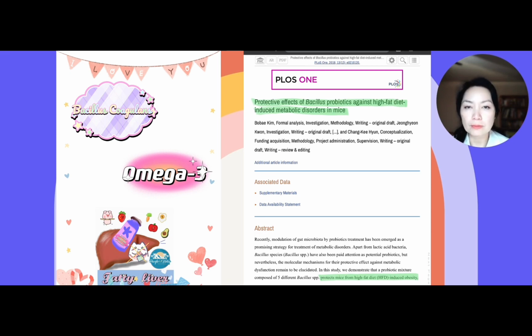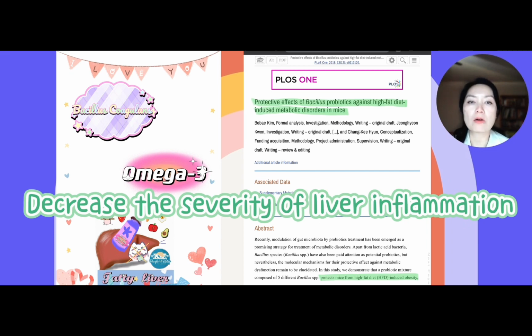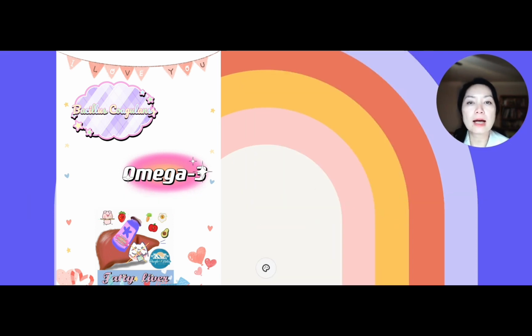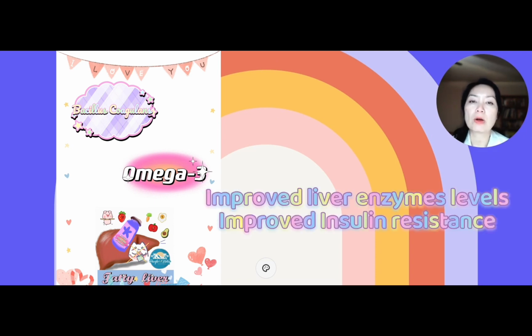A study on rats found that Bacillus coagulans supplementation improved gut microbiome diversity and decreased the severity of liver inflammation in rats fed a high-fat diet. Another study on humans found that consuming Bacillus coagulans-containing yogurt for 8 weeks improved liver enzyme levels and insulin resistance in individuals with fatty liver.